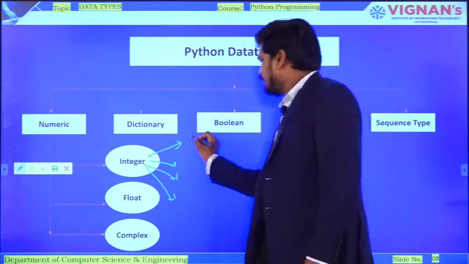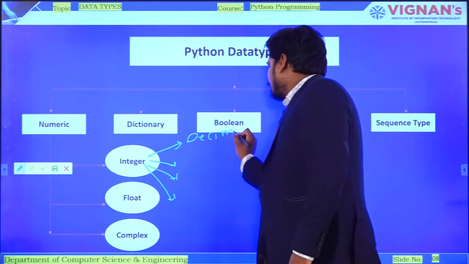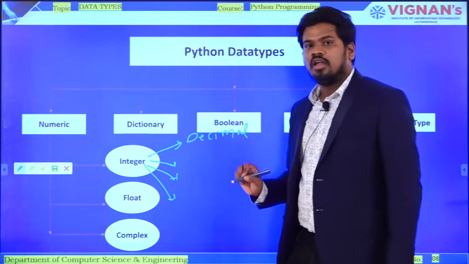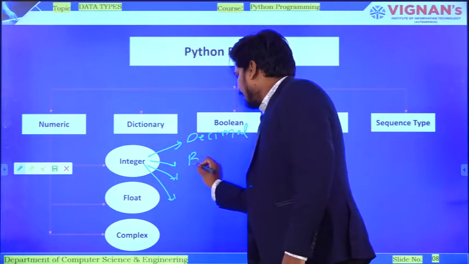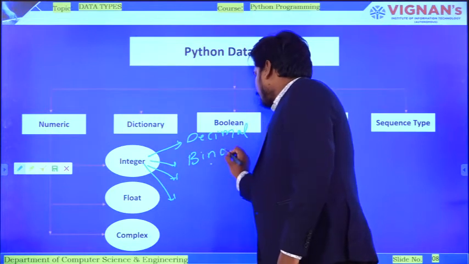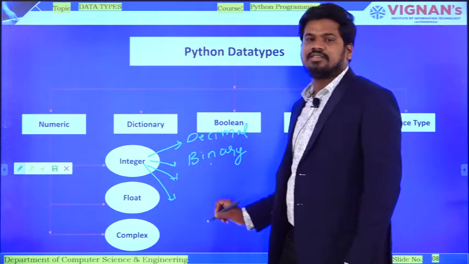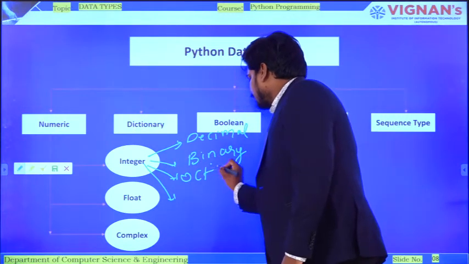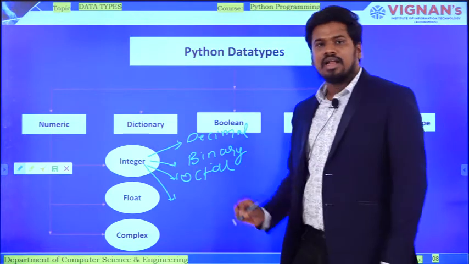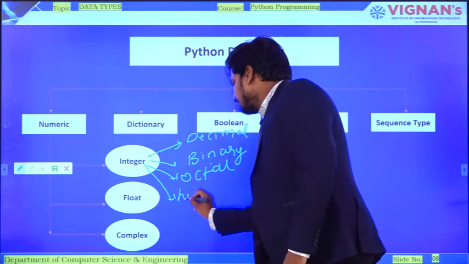In that, the first one is, I can represent this in terms of a decimal, or I can represent this in terms of a binary, or an octal, or a hexadecimal.